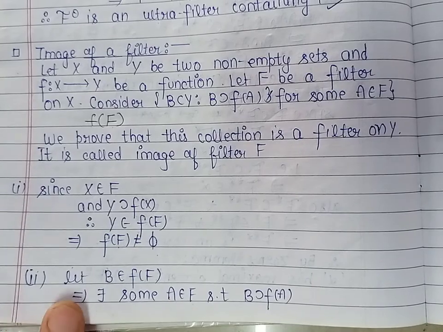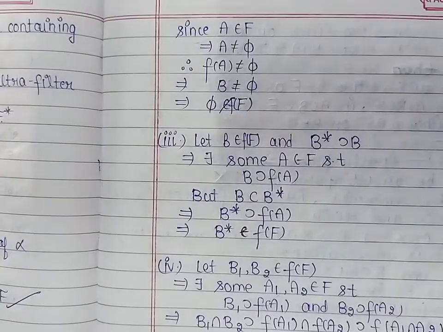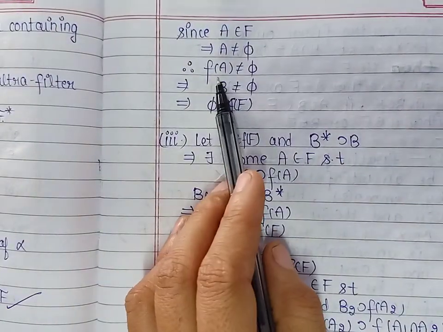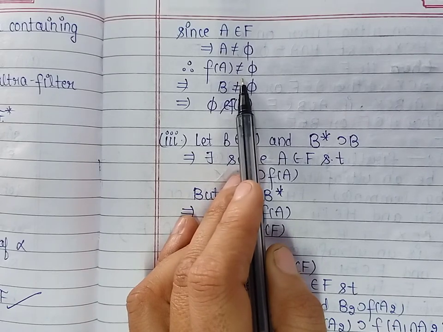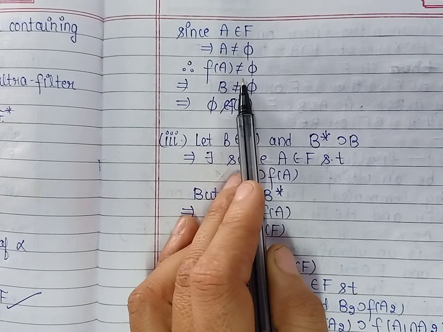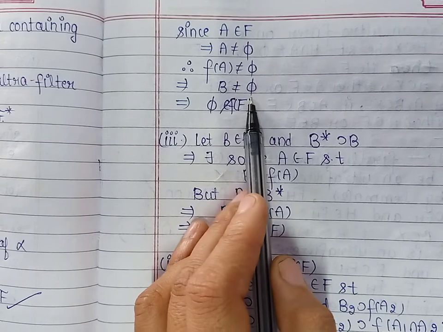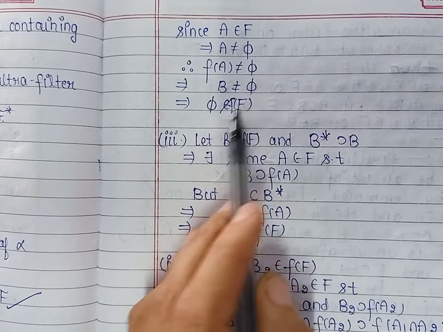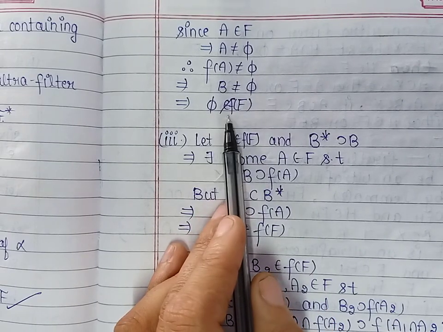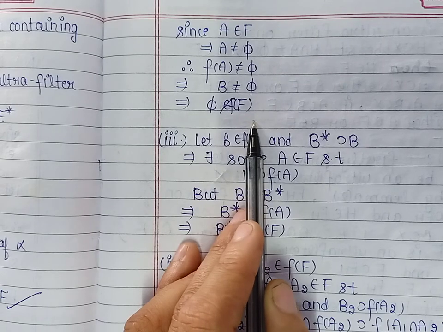Now because A belongs to the filter F, A is non-empty and therefore f(A) is non-empty, and because B contains f(A), B is non-empty. So we can say that phi does not belong to f(F).